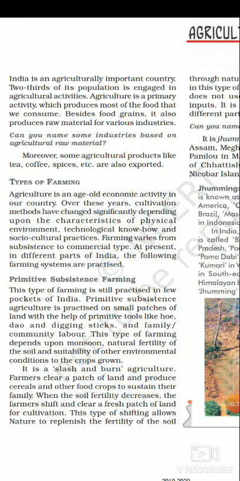As you know, India is an agriculturally important country. In economics, we discussed this a lot. Two-thirds of its population is engaged in agricultural activities. That is why agriculture is the primary activity which produces most of the food that we consume. Besides food grains, it also produces raw materials for various industries. Moreover, some agriculture products like tea, coffee, and spices are also exported.